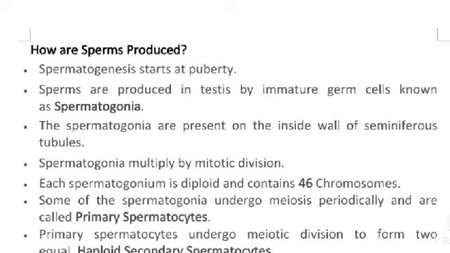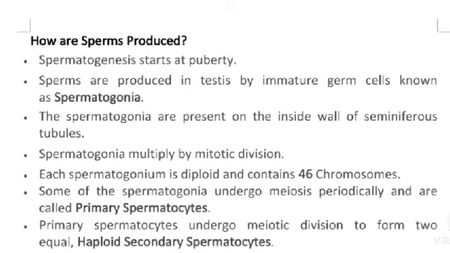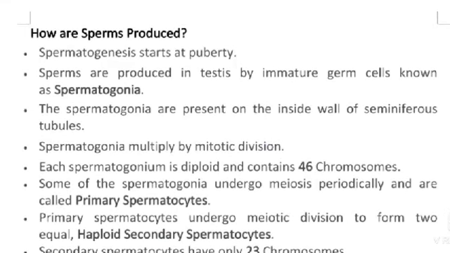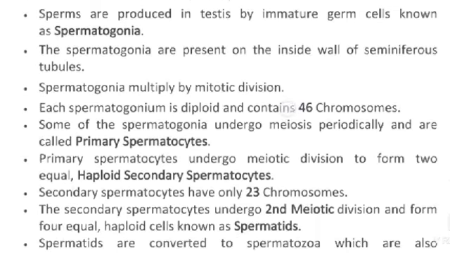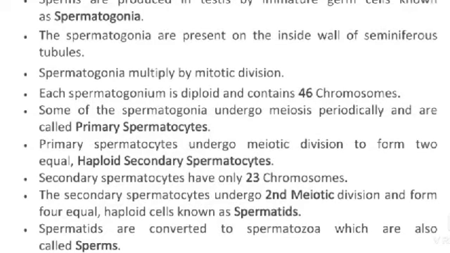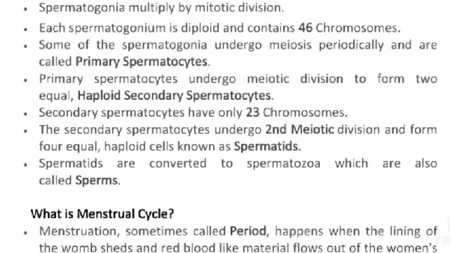How are sperms produced? Spermatogenesis starts at puberty. Sperms are produced in the testes by immature germ cells known as spermatogonia. The spermatogonia are present on the inside wall of the seminiferous tubules. Spermatogonia multiply by mitotic division. Each spermatogonium is diploid and contains 46 chromosomes.